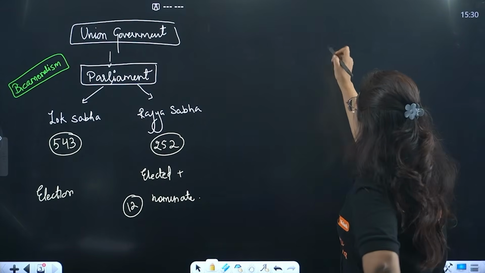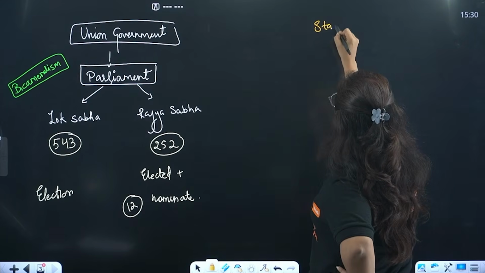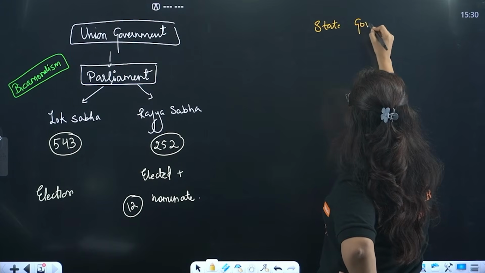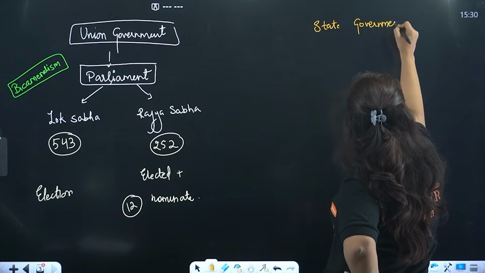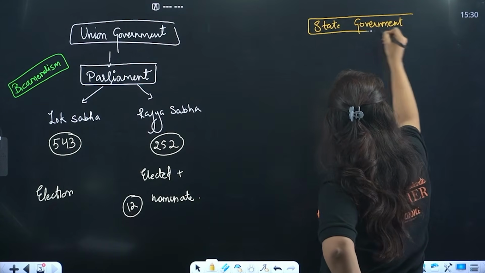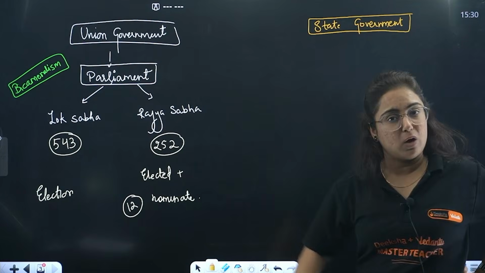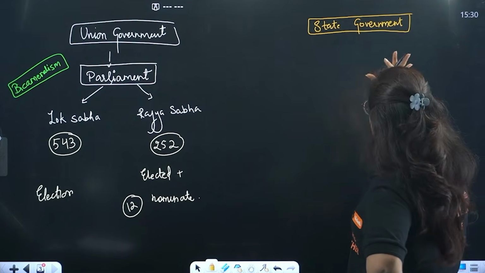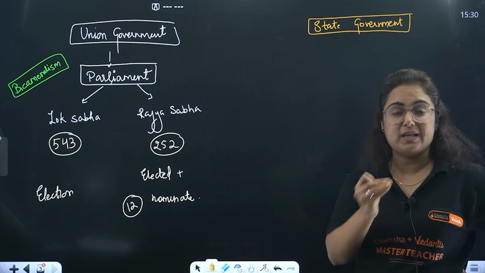So this is the structure at the union government. Similarly, we have state governments in the states of India, right? You will tell me in the comment section how many states and union territories we have. But in the state government, the structure is like this.